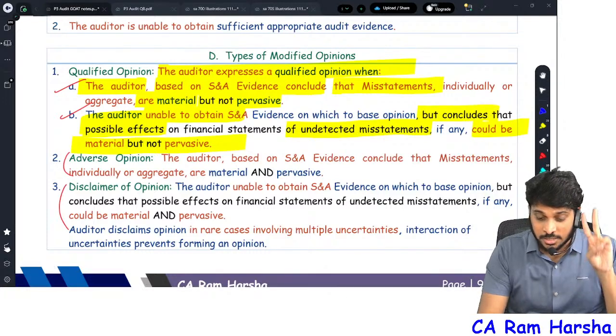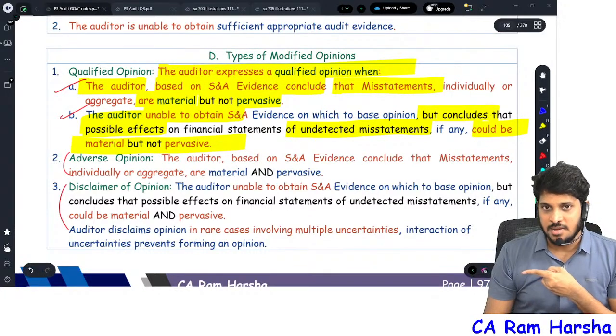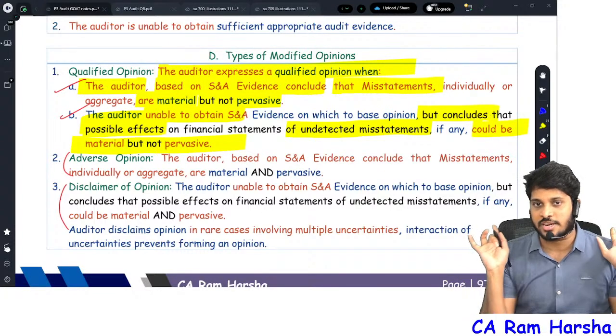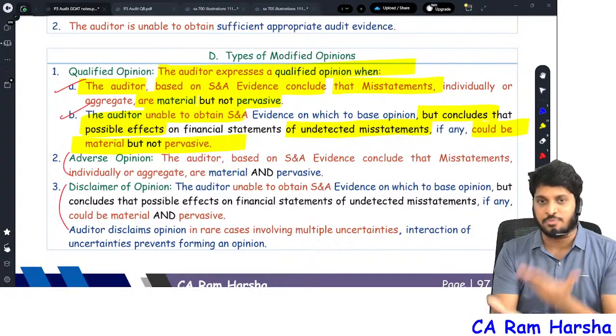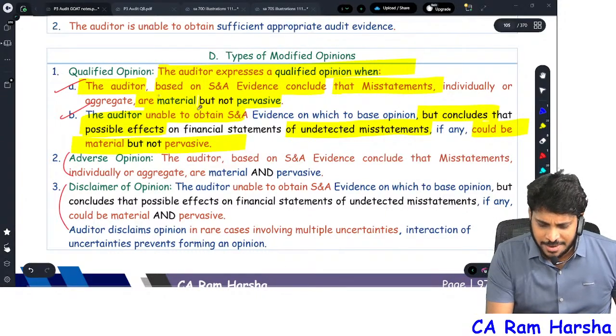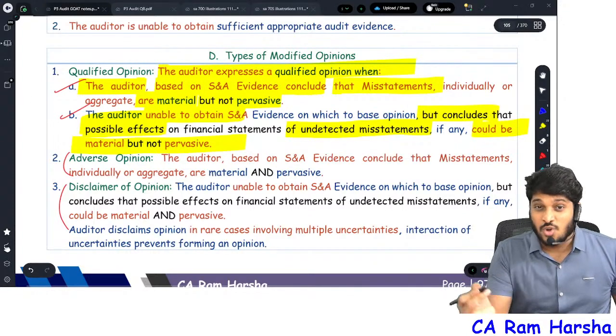Two circumstances. Sir, I have evidence. And what evidence do you have? Inventory is materially misstated, sir. Cost or NRV, whichever is lower, they valued at cost, sir. 100 crore NRV they missed. NRV is 900. 100 crore mistake, sir. I have proof. You have proof. Mistake value, how much? Is it material? Yes, sir, it's material but not pervasive. Then you give qualified.